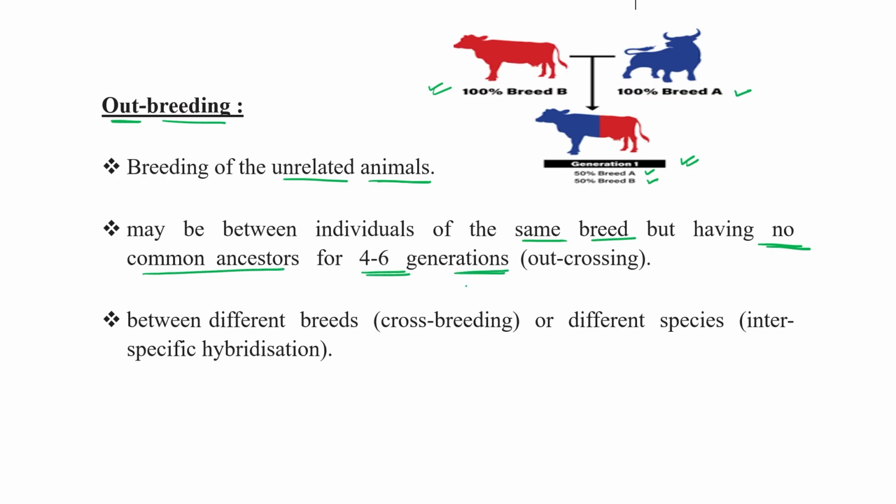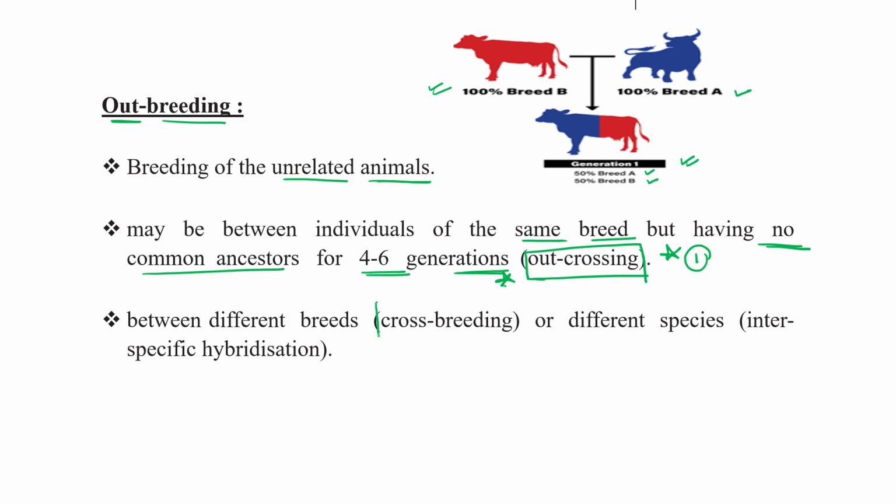Okay, so outbreeding we can classify into 3 different types. If breeding occurs between individuals of the same breed but having no common ancestor for 4 to 6 generations, this is known as outcrossing. The right term for this is outcrossing: same breed, but no common ancestor for 4 to 6 generations. This is the first type of outbreeding method.